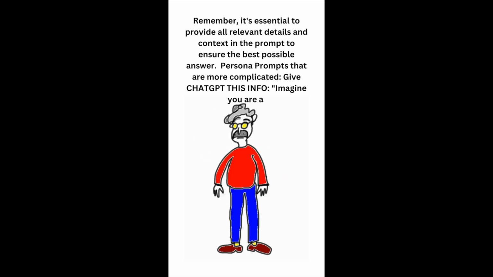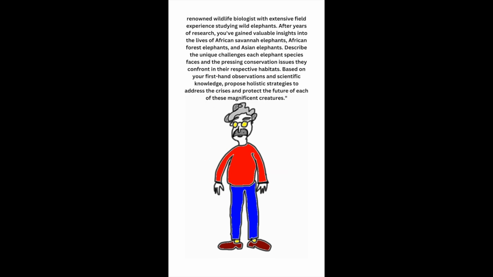Give ChatGPT this info. Imagine you are a renowned wildlife biologist with extensive field experience studying wild elephants. After years of research, you've gained valuable insights into the lives of African savanna elephants, African forest elephants, and Asian elephants.